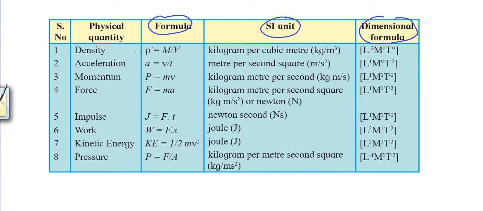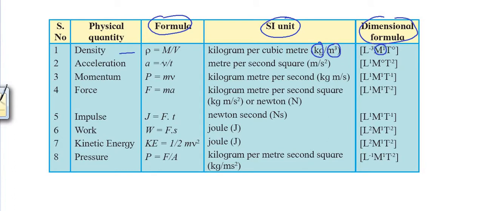Density, formula is rho equal to mass upon volume, mass per unit volume, SI unit kilogram per meter cube, and dimensions. Now you can observe over here kilogram per meter cube. Kilogram, which fundamental quantity is this? It's mass appearing once in the numerator, so M raised to 1, and meter cube in the denominator. Meter, length is the fundamental quantity in the denominator. So when it will go to the numerator, its index will change by sign. And so M upon L raised to 3 is M raised to 1 into L raised to minus 3. So this is how we have written the dimensional formula for density.